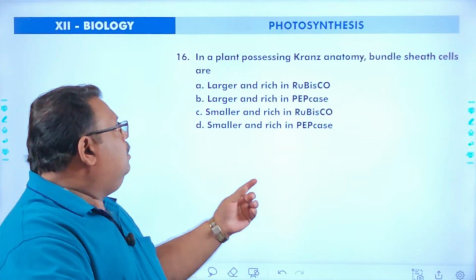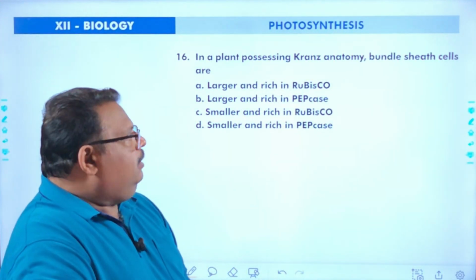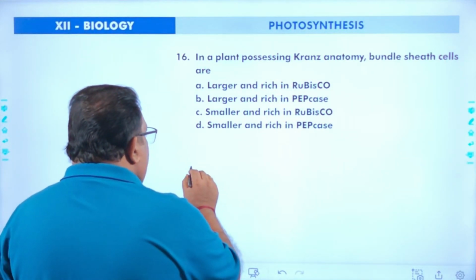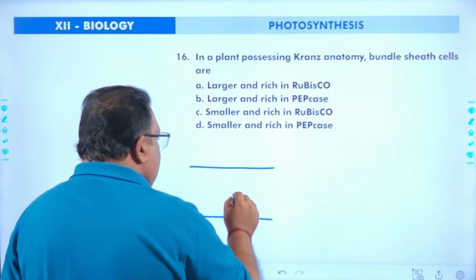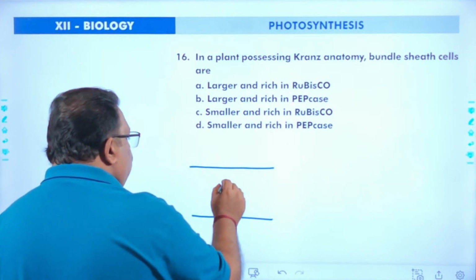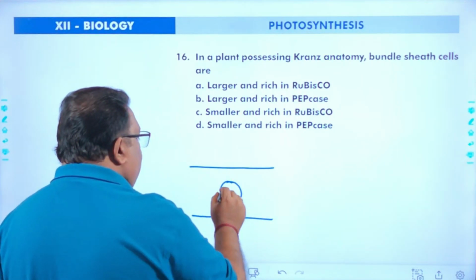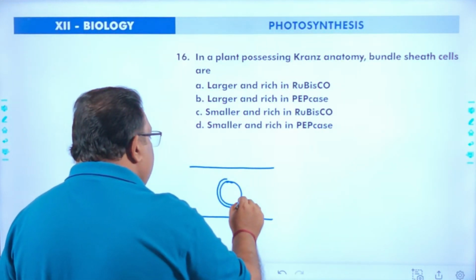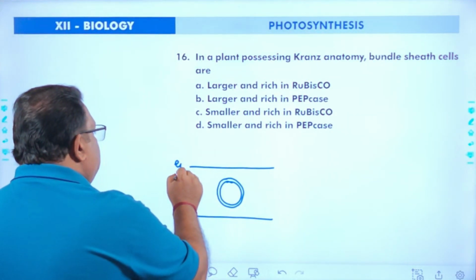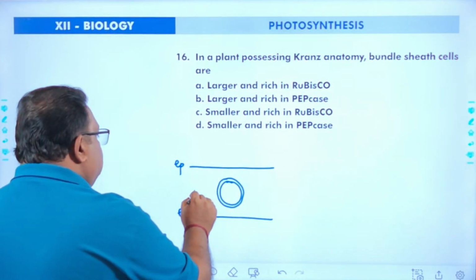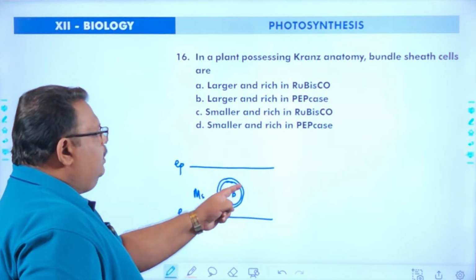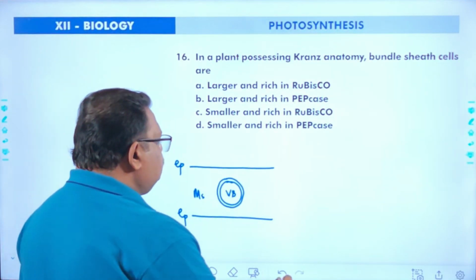Next question. In a plant possessing Kranz anatomy, bundle sheath cells are. So, in a normal plant without Kranz anatomy, there is the upper epidermis and the lower epidermis of the leaf. This will be mesophyll, and this is the vascular bundle, and the vascular bundle is covered by a thin layer of bundle sheath.